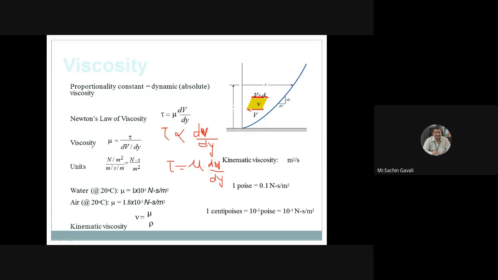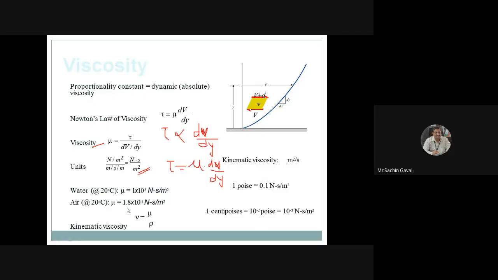Therefore, mu, the dynamic viscosity, is equal to tau divided by dv by dy. So what is the unit? Tau, the shear stress, has unit Newton per meter square, divided by meter per second per meter, and if you do the mathematical adjustment, the unit comes out as Newton second per meter square. So for water, mu is 1 into 10 raised to minus the earlier value.